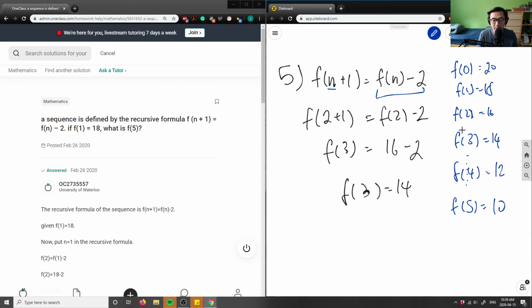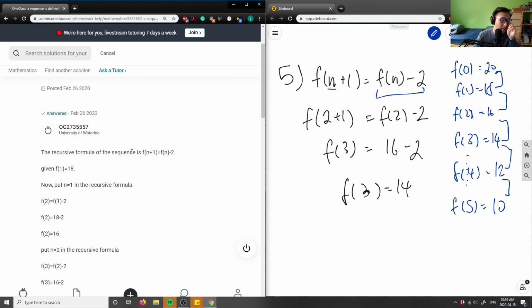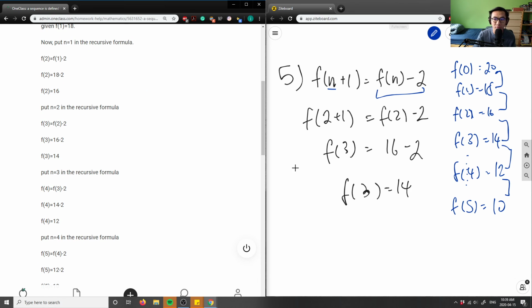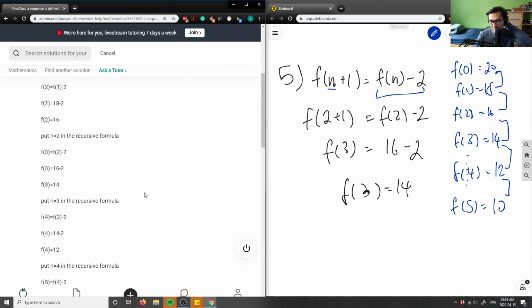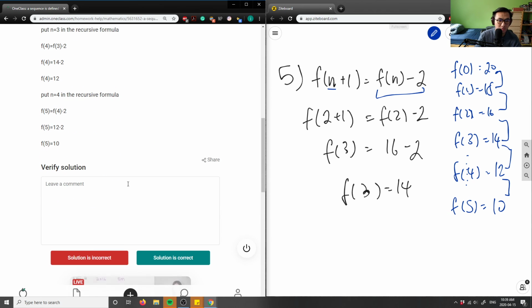If I have n plus 1 here, the next n value would give me whatever the previous one is subtracted by 2, right? So whatever this here is subtracted by 2, this is subtracted by 2, this is subtracted by 2, and this is subtracted by 2. Therefore, f at 5 equals 10. Okay, so let's look at this problem here. They put n equals 1. They solved for it. F at 2 is 16. That's good. F at 3 is 14. F at 4 is 12. F at 5 here is 10. So they actually just subbed in all the values, and then they plugged it in. So this is a good solution.